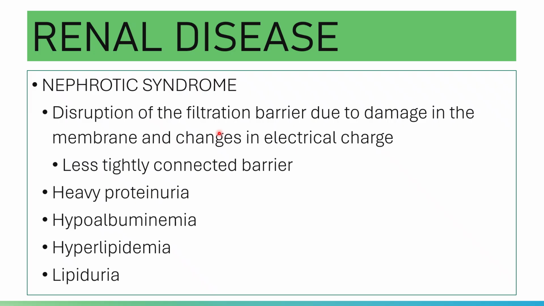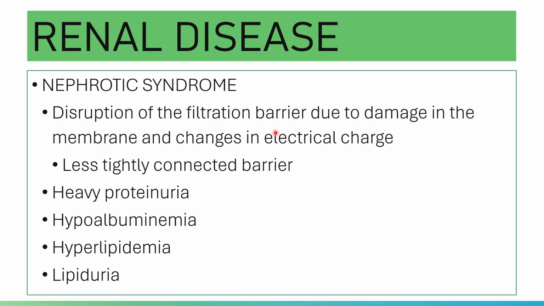With that, there is an increased glomerular permeability causing massive protein loss. That is for nephrotic syndrome. The shield of negativity is lost, and accordingly, it is irreversible.